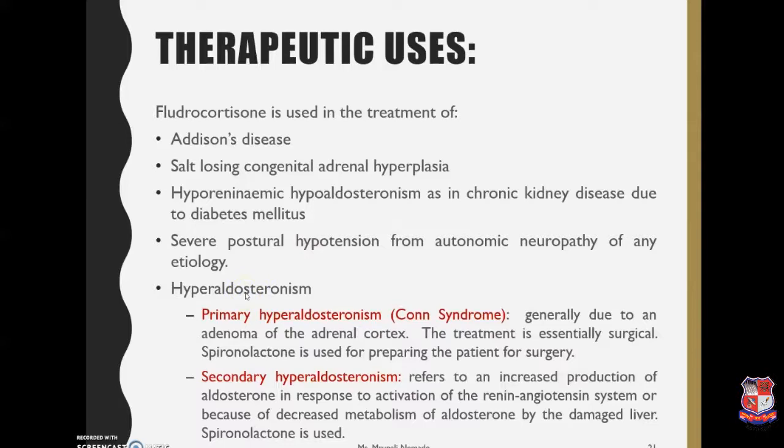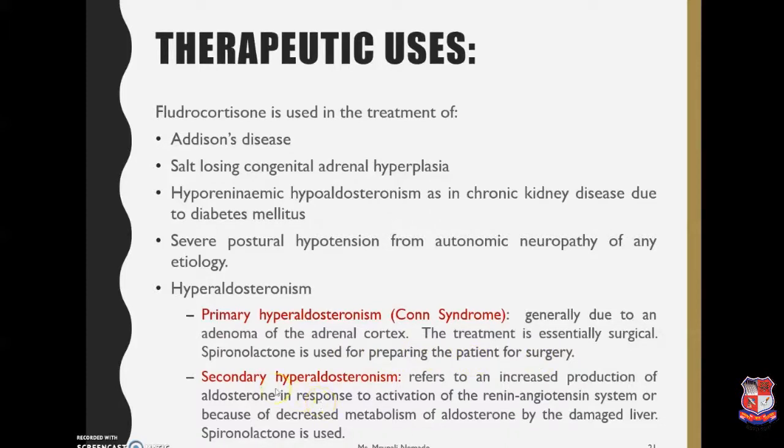Now, other is the hyperaldosteronism. It is of basic two types, that is primary and secondary. Primary, it is also known as Conn syndrome. It is generally due to the adenoma of the adrenal cortex. The treatment is essentially the surgical, and the spironolactone is generally used for preparing the patient for surgery.